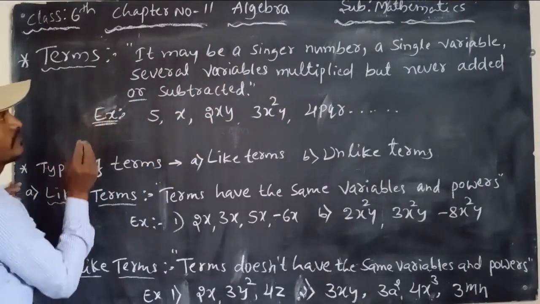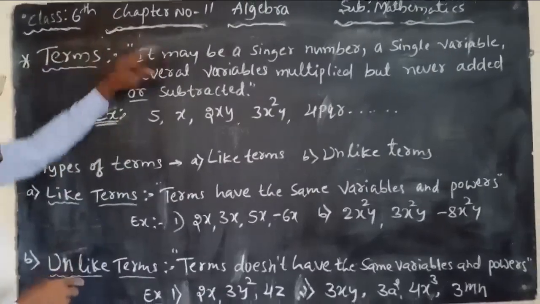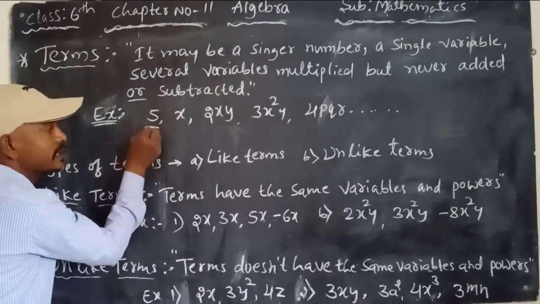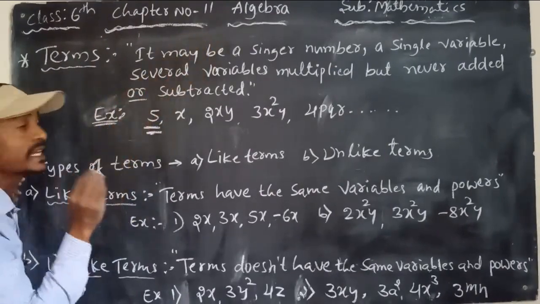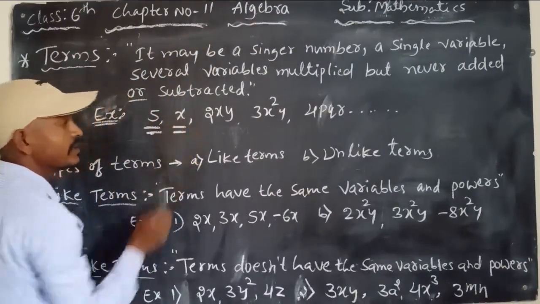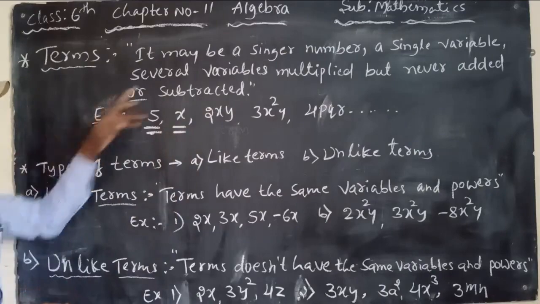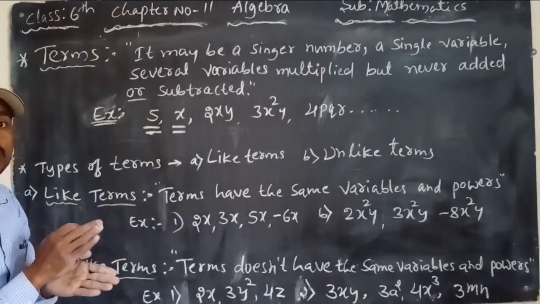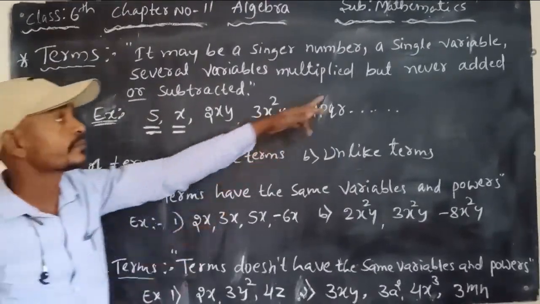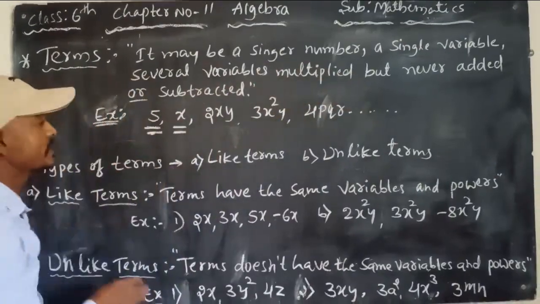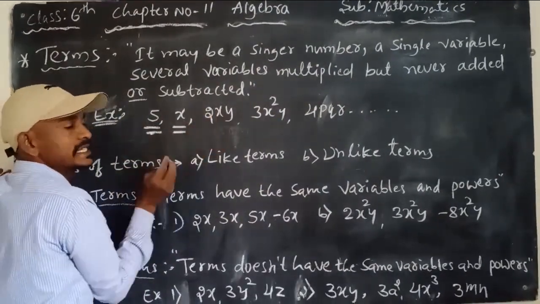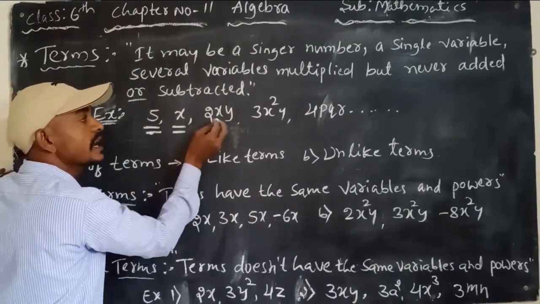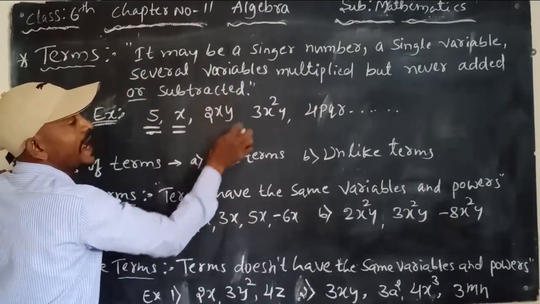Observe here: 5 is a single number. Second is a single variable. Several variables, like x and y, are multiplied but not added or subtracted.